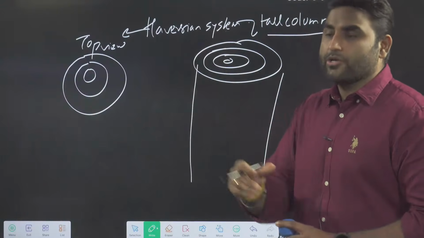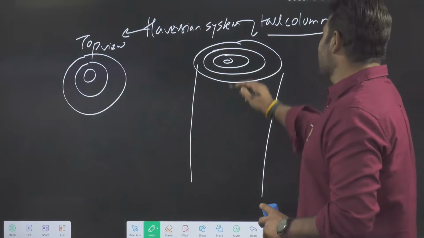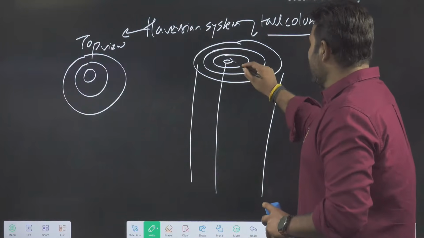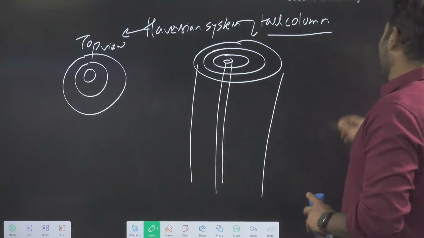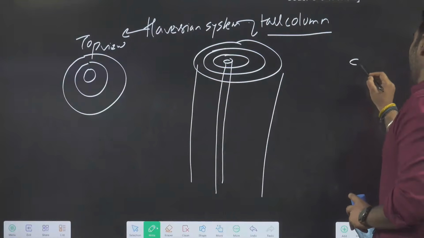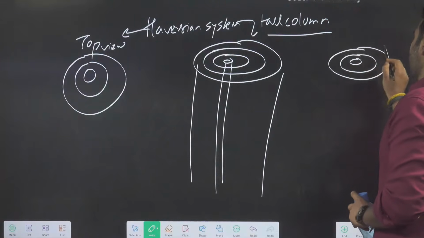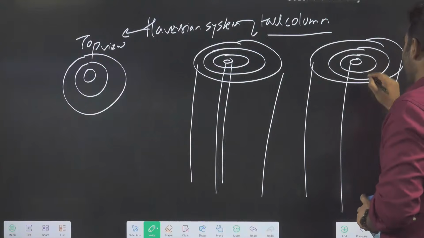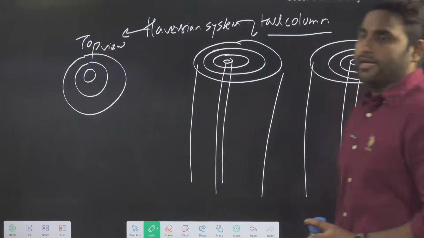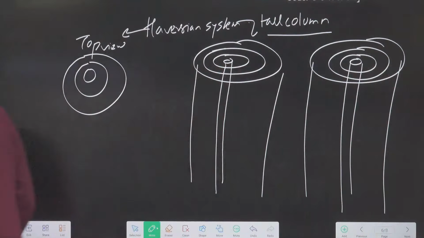That is your Haversian system. And in the center, what is passing? What is this canal? That is your Haversian canal. In the center, the Haversian canal is passing.